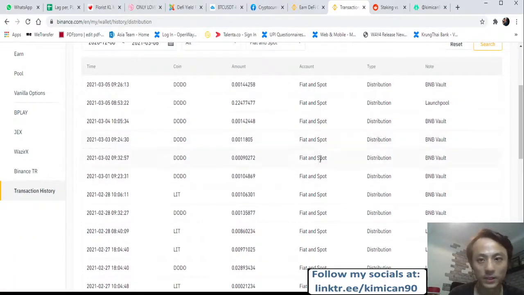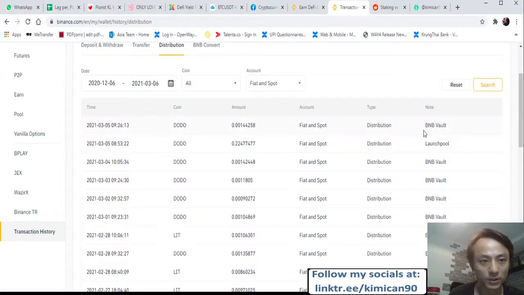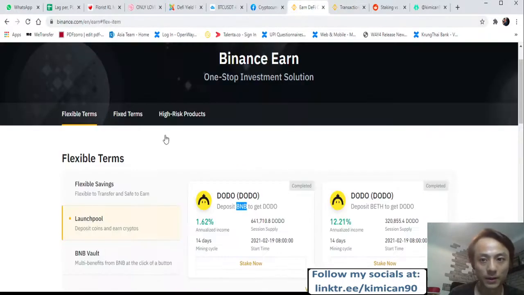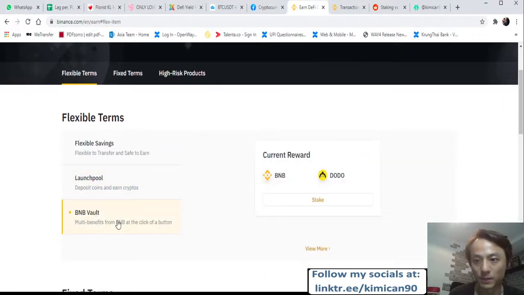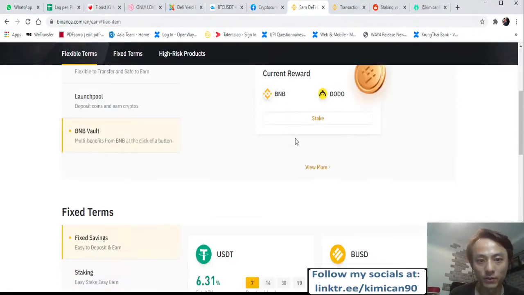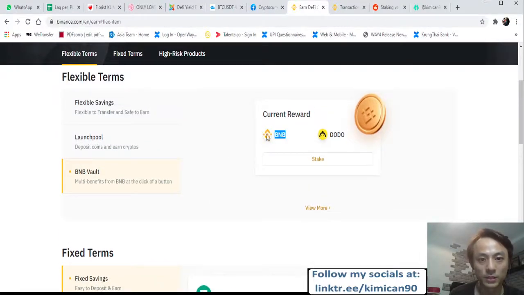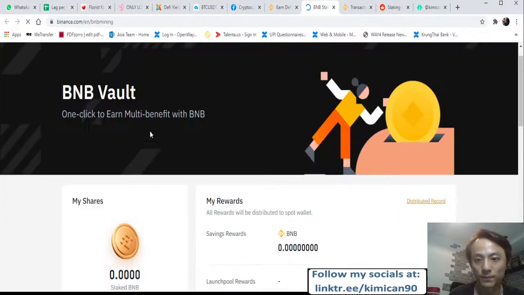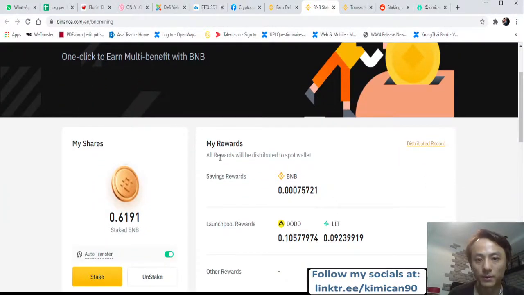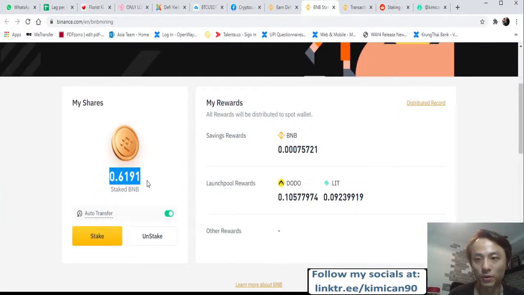Alright, so you can see here are my rewards. I staked some BNB into this BNB vault here. You can stake your BNB here, and you can earn some rewards like this.